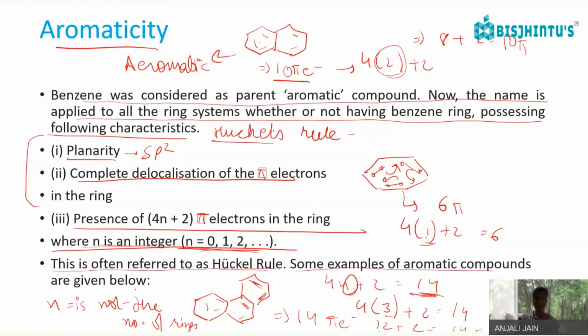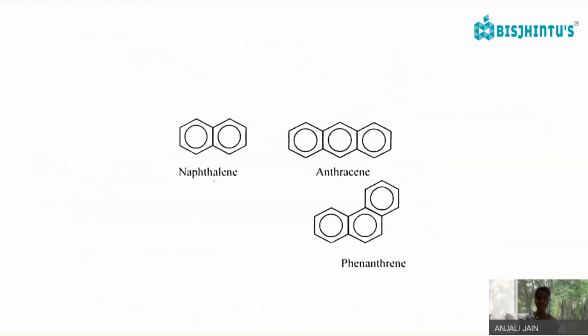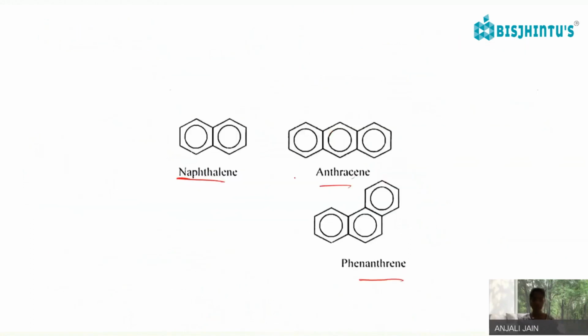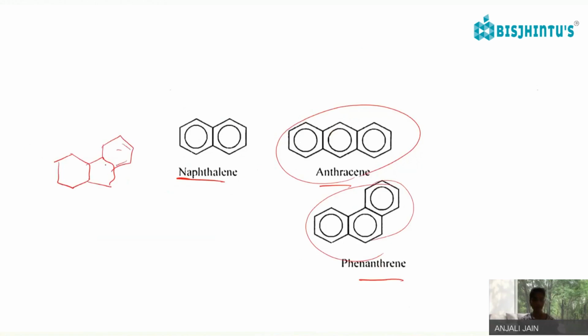Some examples of aromatic compounds are given below: naphthalene, anthracene, and phenanthrene. Okay. So this was the structure of phenanthrene. A similar structure is there for anthracene. If the third ring is attached above, then it will be our phenanthrene.